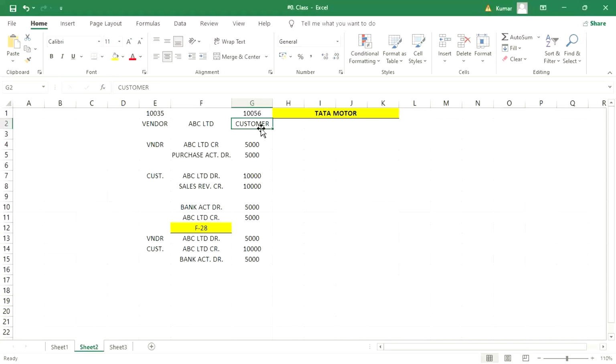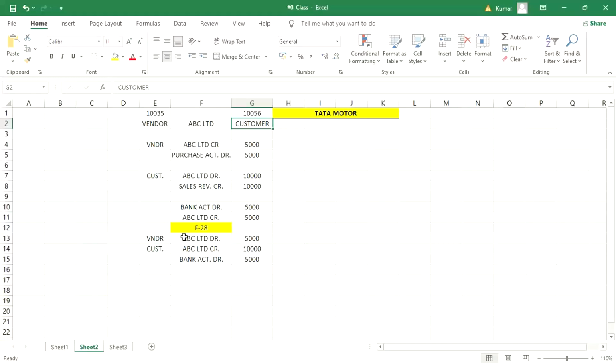Okay. So, guys, generally, what happened? The major impact is when you link the vendor with customer and vice versa, when customer is vendor. Let's suppose we have received 5,000. So we are going to post a customer payment, right? If you use F-28 by making customer payment and all, then what happens?